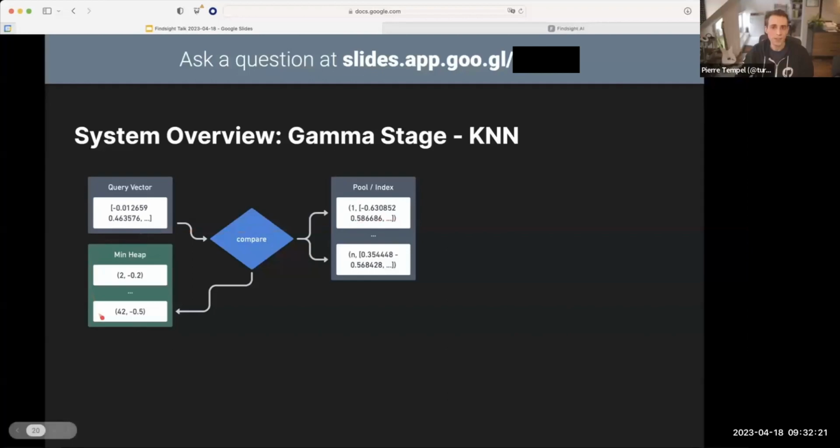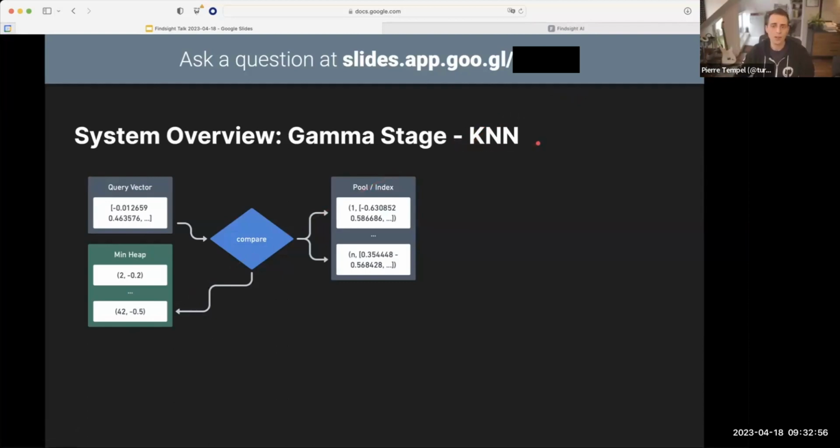And then we keep a min heap or binary queue around with an invariant that says that the lowest index has the least similarity. So you can see an example here. Here we have index 2 that refers to the pool with similarity negative 0.2. And then the last item here is the least similar one with a lower similarity score. And the invariant in the min heap only applies to that last index, not to the entire list. We do that comparison, and at the end of it, we drain this heap in order, and we get an ordered set of the k nearest neighbors.